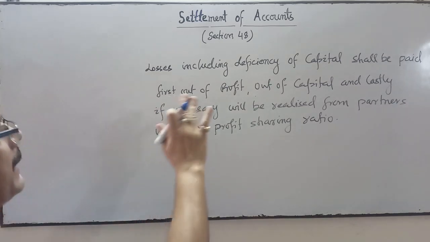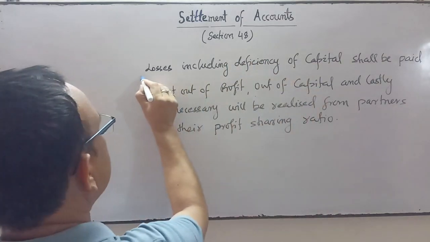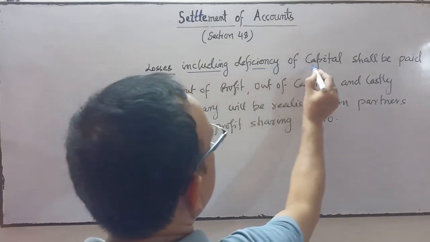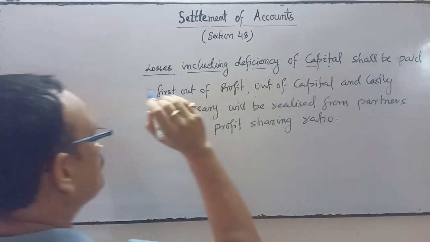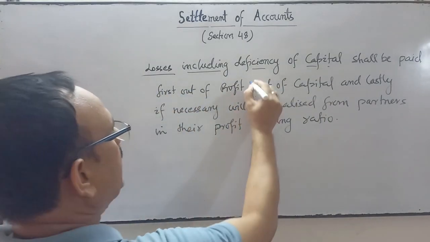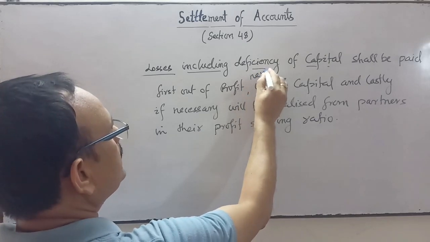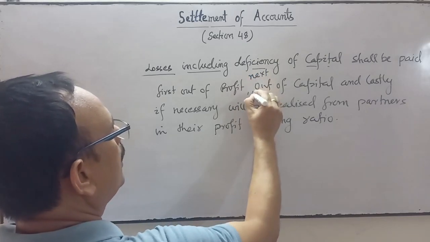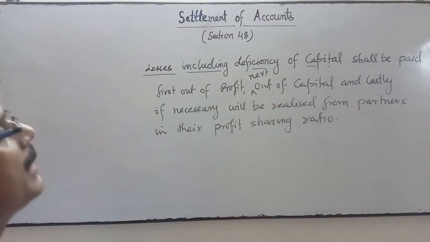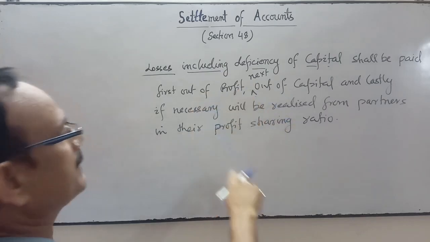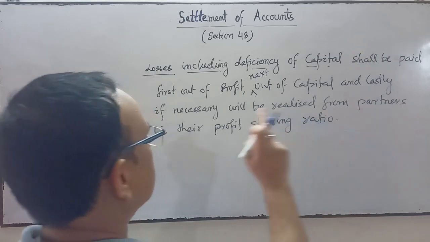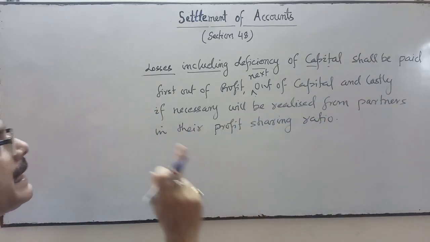So losses including deficiency of capital shall be paid first out of profit, next out of capital, and lastly, if necessary, will be realized from partners in their profit sharing ratio.